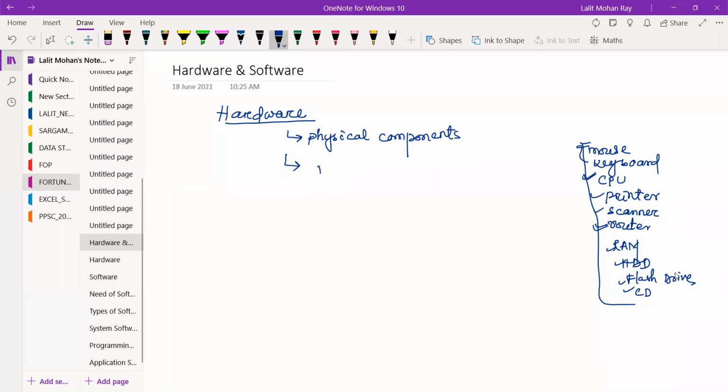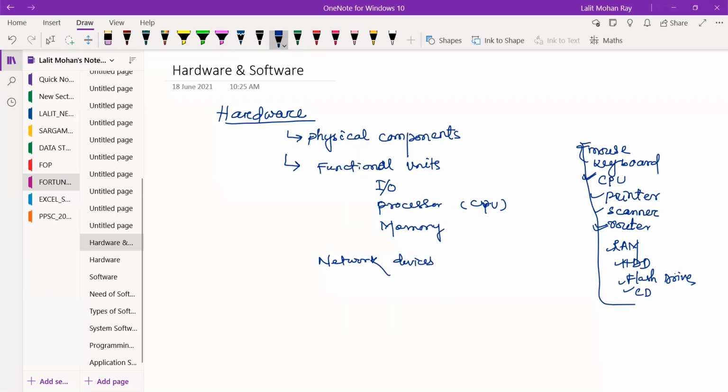So all the functional units are hardware components: input and output devices, the processor or CPU, memory units, whether primary or secondary storage, and network devices like router, modem, connectors, any connecting wires.